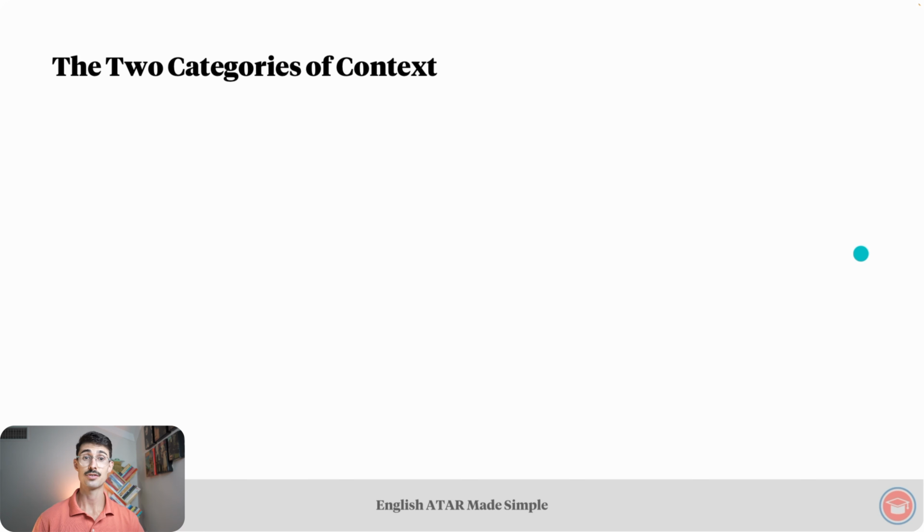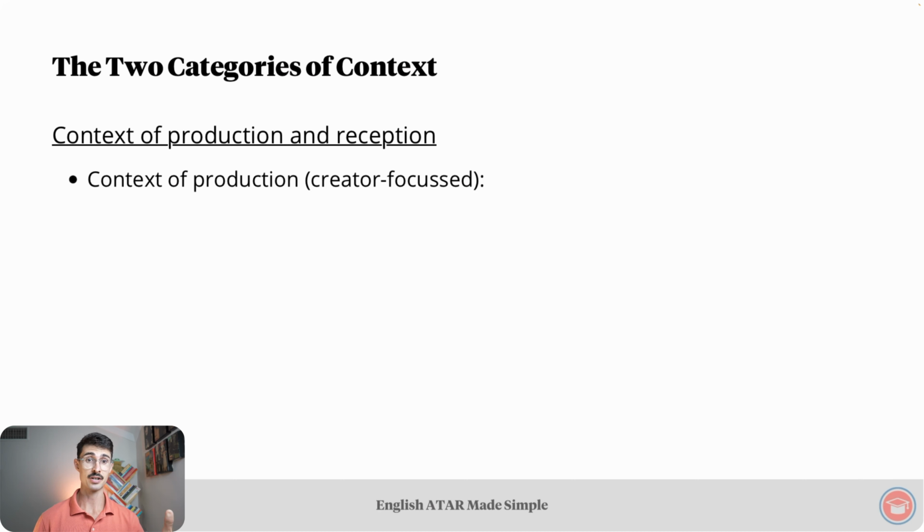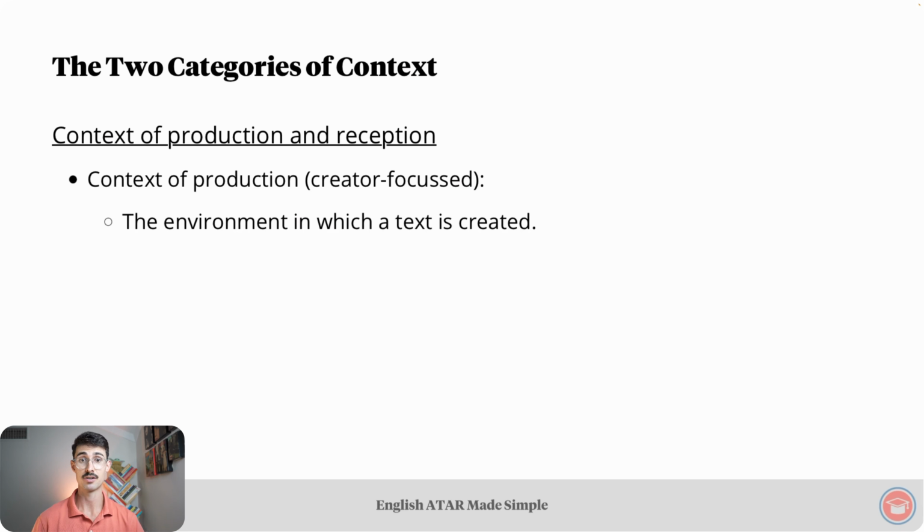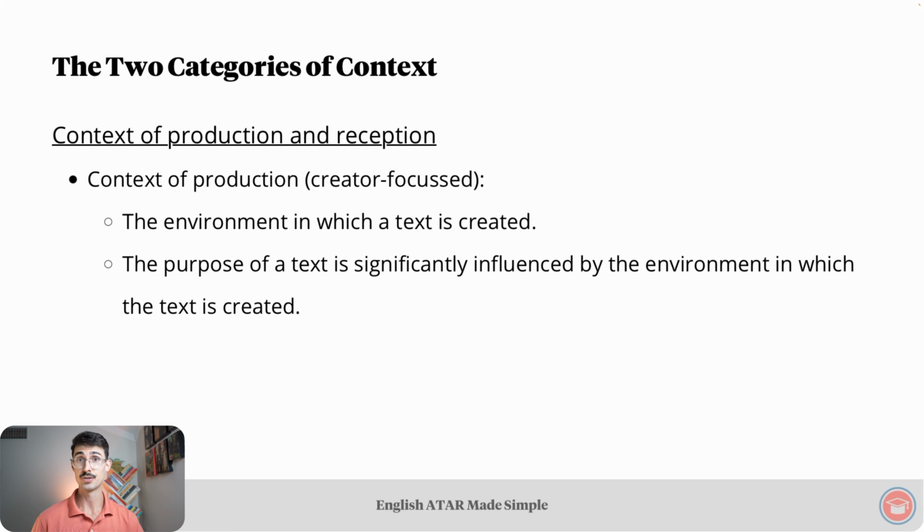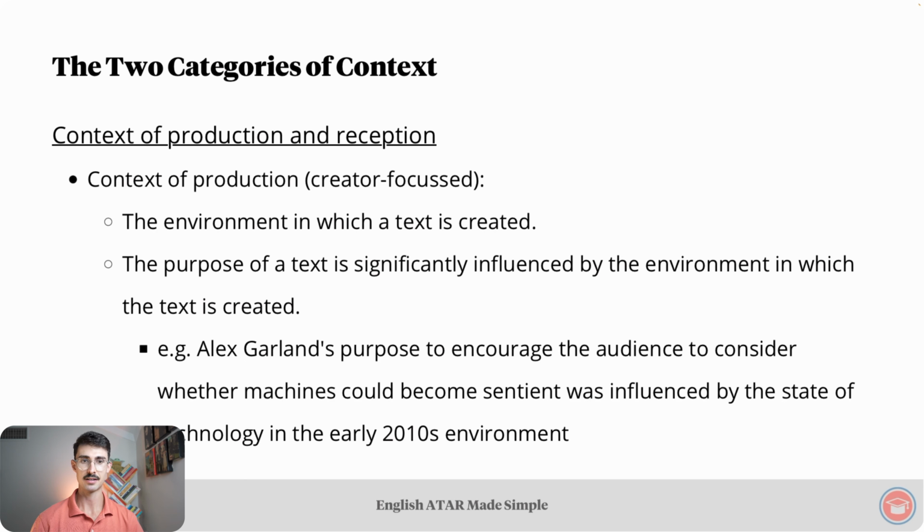Then we looked at the two categories of context. Our first category is context of production and context of reception. Looking at context of production, we learned that context of production is creator focused, and our definition for it is quite simply the environment in which a text is created. We also saw that the purpose of a text is significantly influenced by the environment in which the text is created. Example, Alex Garland's purpose to encourage the audience to consider whether machines could become sentient was influenced by the state of technology in the early 2010s environment.